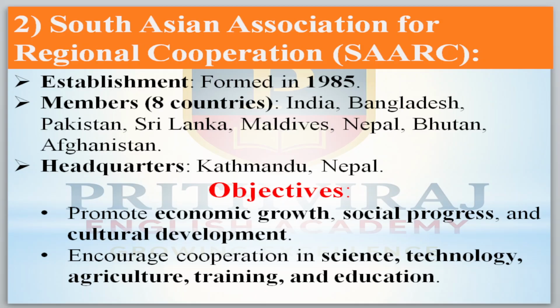South Asian Association for Regional Cooperation, we are going to call it in short SAARC. Establishment: formed in the year 1985. Members are 8 countries: India, Bangladesh, Pakistan, Sri Lanka, Maldives, Nepal, Bhutan and Afghanistan. The headquarters is in Kathmandu, Nepal.